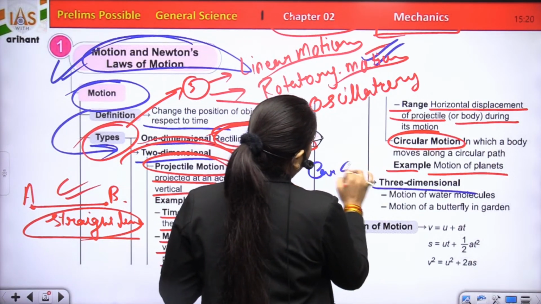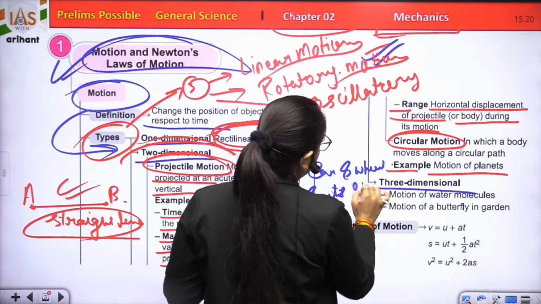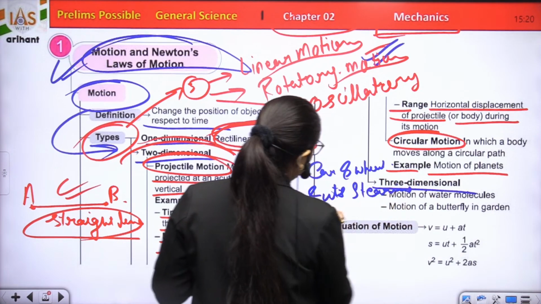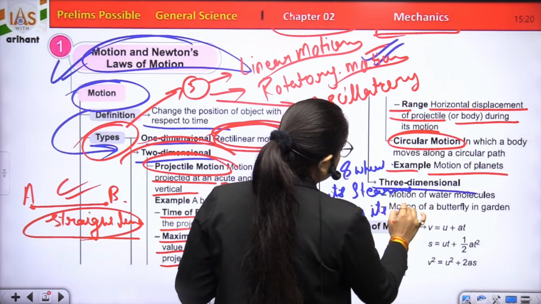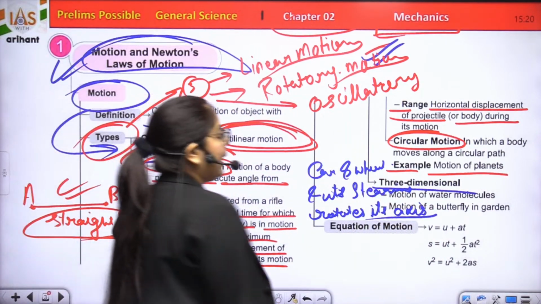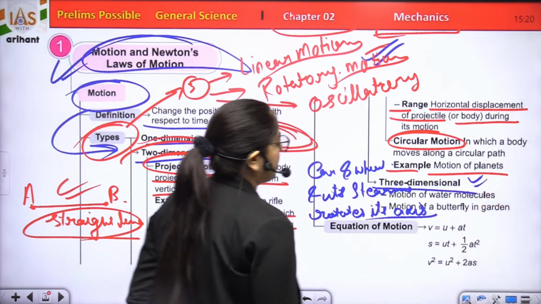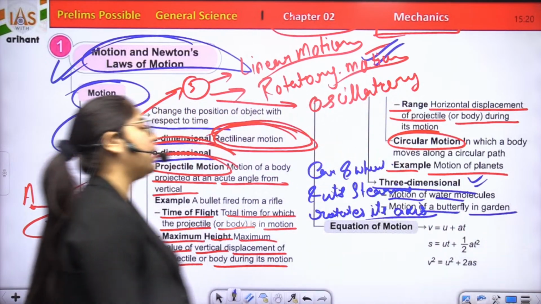The car wheel and its steering rotate on their axis, right? Next type is three-dimensional motion: motion of water molecules and motion of a butterfly in a garden.